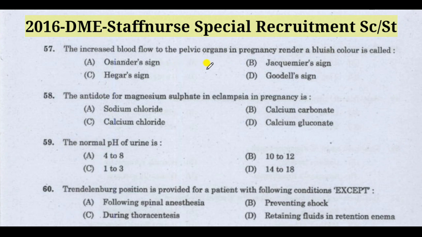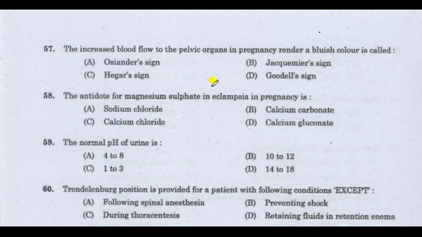The increased blood flow to the pelvic organs in pregnancy renders a bluish color, called? The correct answer is Jacquemin's sign. The increased blood flow to the pelvic organs in pregnancy renders a bluish color, called Jacquemin's sign. Next question, the antidote for magnesium sulfate in eclampsia in pregnancy is? The correct answer is calcium gluconate. Calcium gluconate is the antidote for magnesium sulfate in eclampsia in pregnancy.